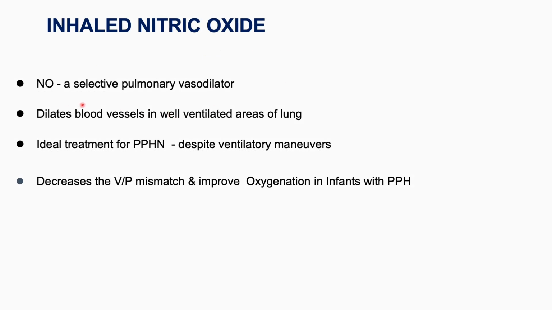Nitric oxide is a selective pulmonary vasodilator. It dilates the blood vessels in well ventilated areas of the lungs, and this is an ideal treatment for persistent pulmonary hypertension. So despite ventilatory maneuvers, if the child's persistent pulmonary hypertension is not improving, the ideal treatment will be inhaled nitric oxide. This decreases the ventilation perfusion mismatch and improves the oxygenation in the infant with persistent pulmonary hypertension.